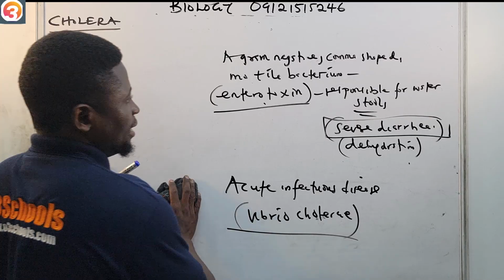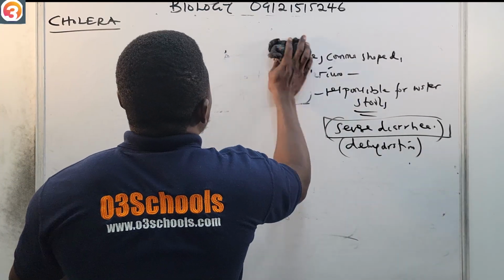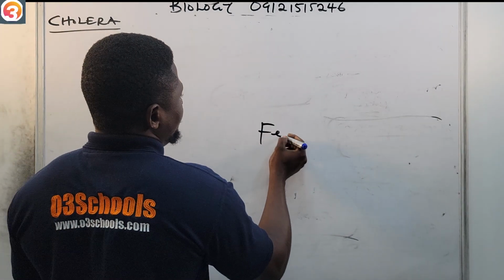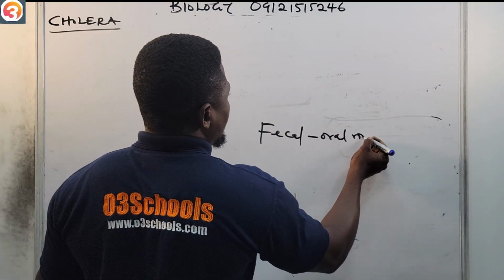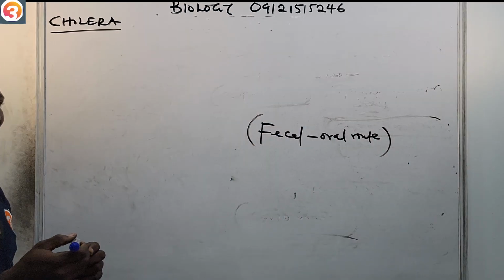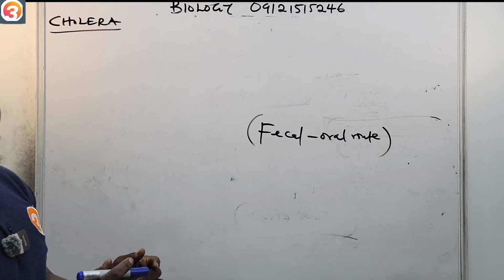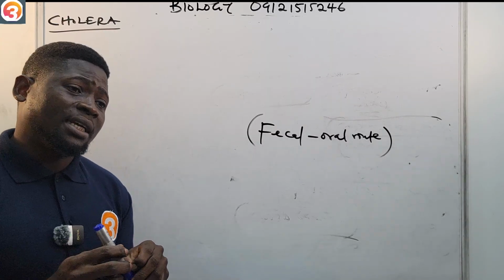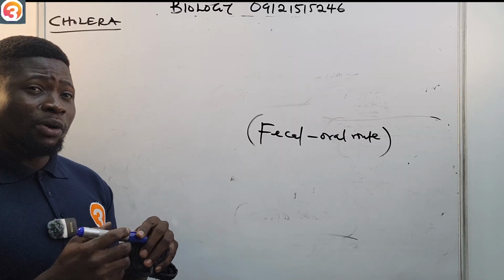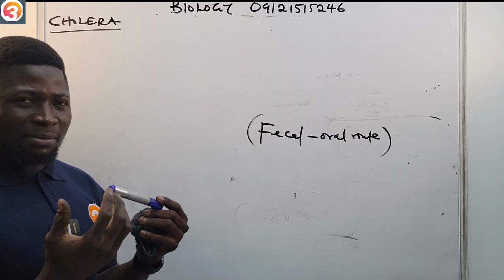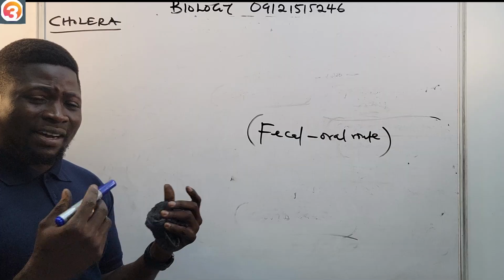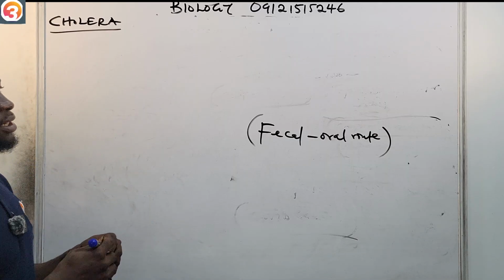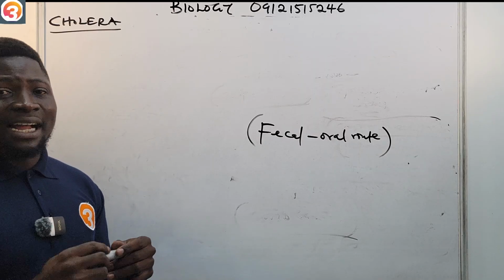Now, how is this transmitted? This is transmitted mainly by the fecal oral route. This is the main way it is transmitted, by the fecal oral route. Those people that go and defecate inside rivers, it's very, very wrong. It's found when you do not practice good hygiene. Also, it can be transmitted when you live in a dirty, contaminated environment, or when you drink contaminated water. All of these are ways that cholera can be transmitted.